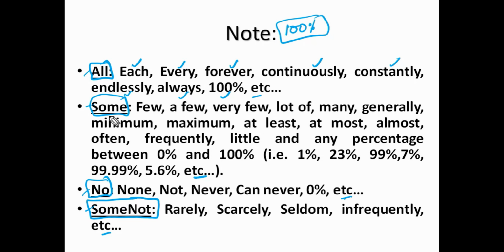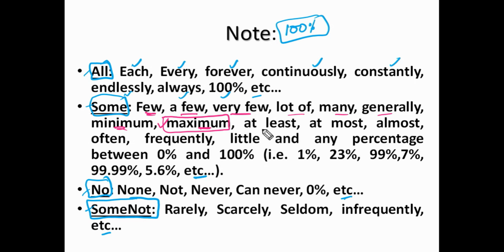Next, some: few, a few, very few, lot of, many, generally, minimum, maximum. Some people are confused by maximum. Maximum means it is all, they think, that all A's are B's. But maximum is not guaranteed 100%. 100% is also possible for maximum, but it is not the only possibility.